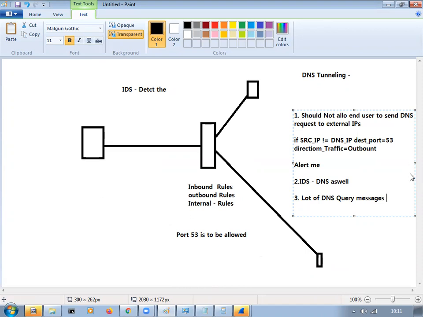A lot of DNS query messages from a single machine constantly over a period of time.